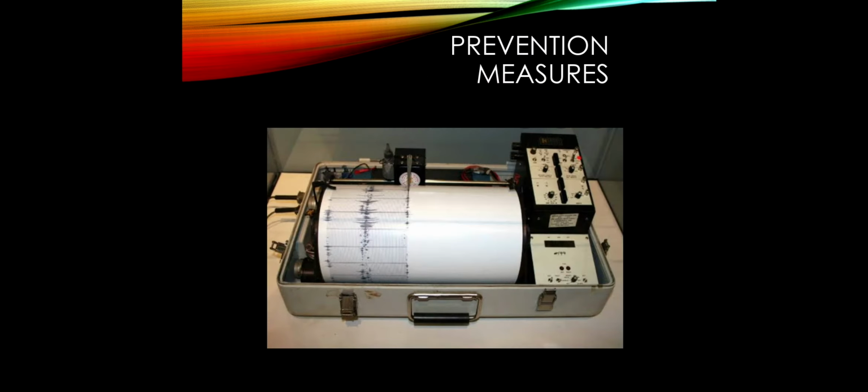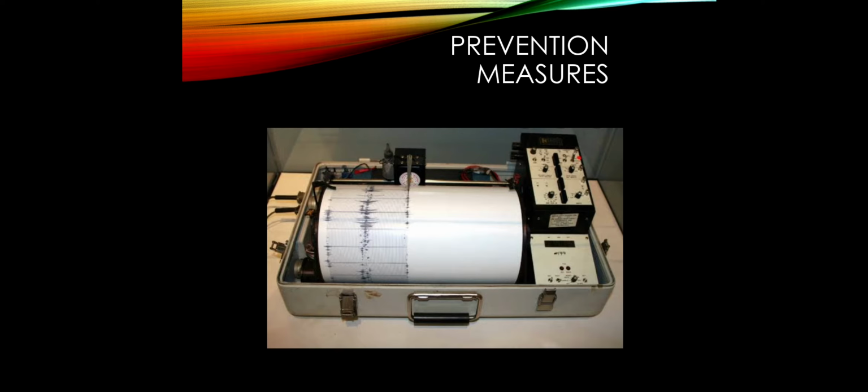Now let's know about the prevention measures. Can we stop the earthquake? Not exactly. We cannot exactly stop an earthquake, but we can predict it. The machine which you are seeing in the image is known as a seismograph. This machine is used for predicting earthquakes. In the image you can see a white paper and some black lines also.